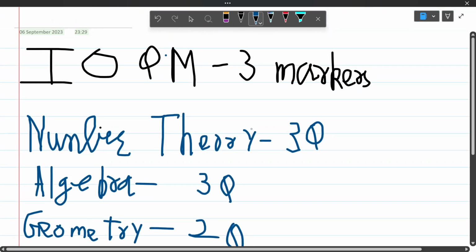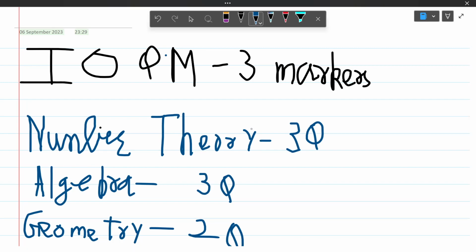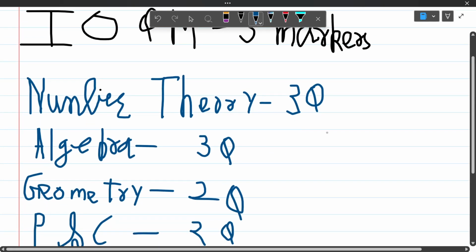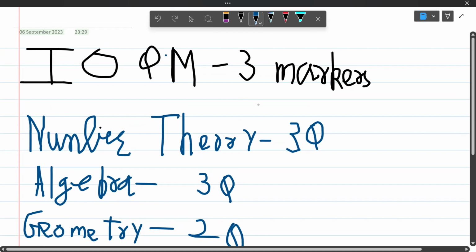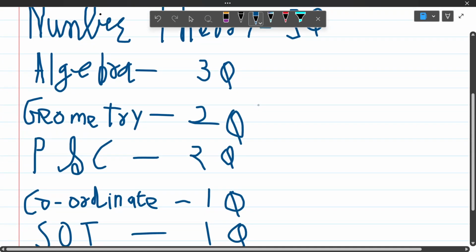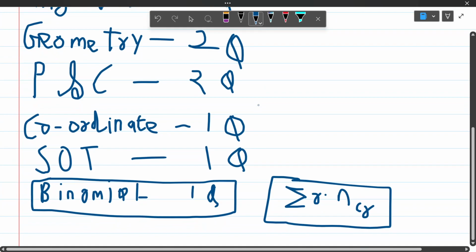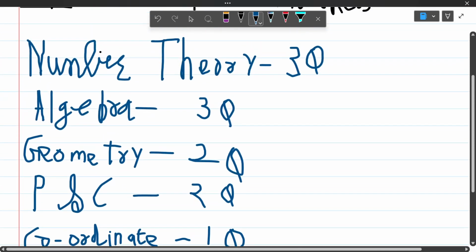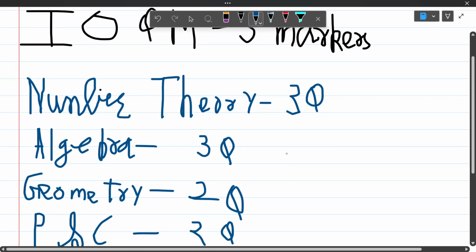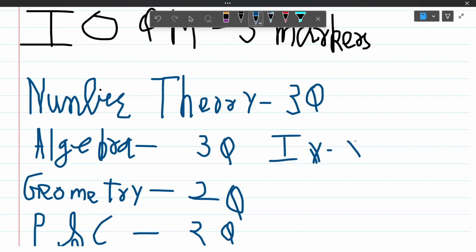But still I believe the 3 markers had many questions that would be solvable for a student in ninth and 10th, and that's why I'm saying that 3 markers were actually easier than 2 markers. Don't forget that there are some easier questions in 2 markers also. So there was enough ground for class 9th and 10th students, and the ground was too big for class 11 students to play on. Leave class 12 students, their cutoff is different. But since the competition is the same for 9 to 11, I think they neutralized things a bit.